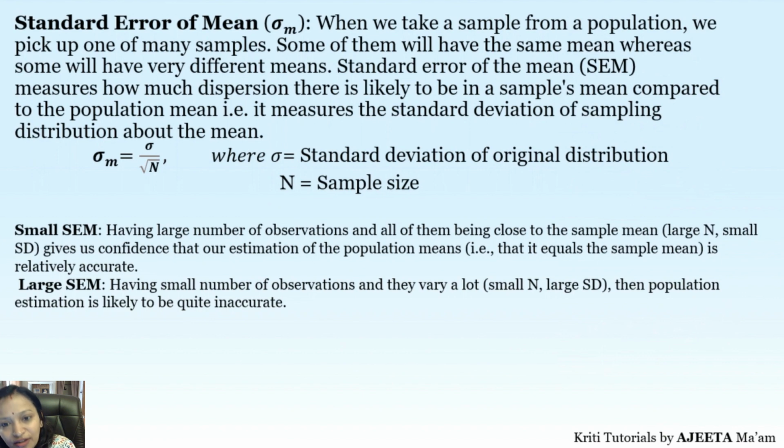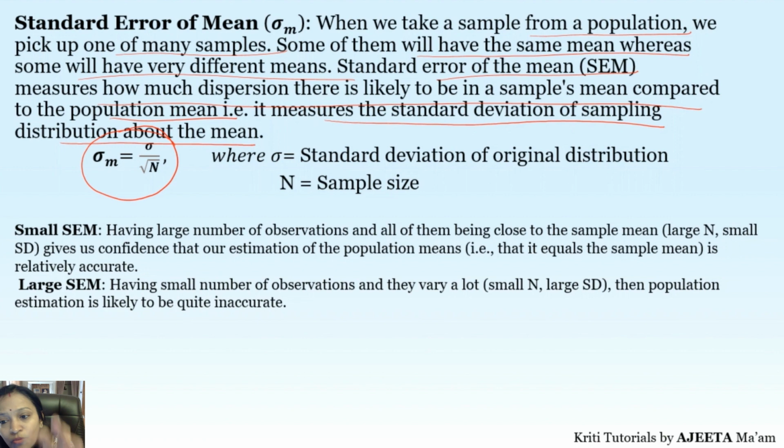So what is this standard error of mean? When we take a sample from a population, we pick up one of the many samples. Some will have the same means, some will have different means, that is obvious, right? So what is standard error of mean? How much dispersion there is likely to be in the sample mean compared to the population mean. How much difference is coming in the sample mean and the population mean, that is the standard error of the mean. So it measures the standard deviation of the sampling distribution about the mean. So it has a very simple formula which you have been using. Sometimes they give you standard error of mean, it is nothing but standard deviation upon root n,